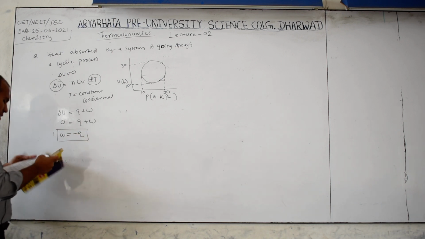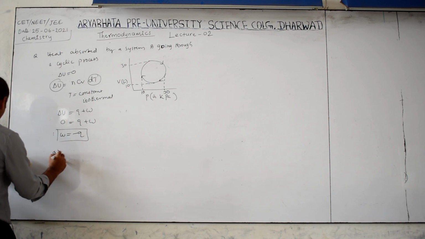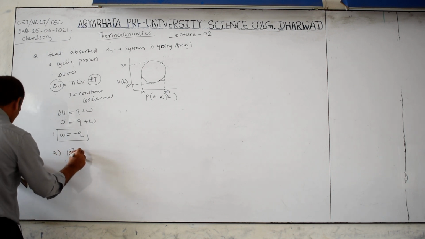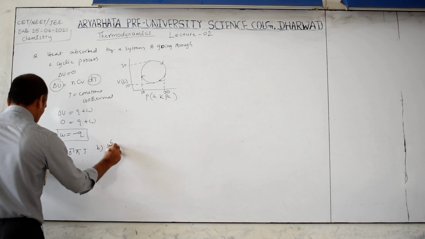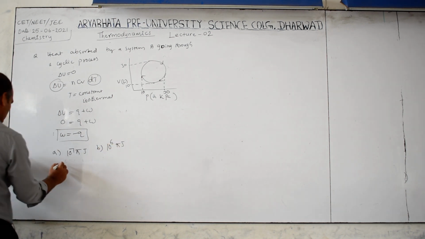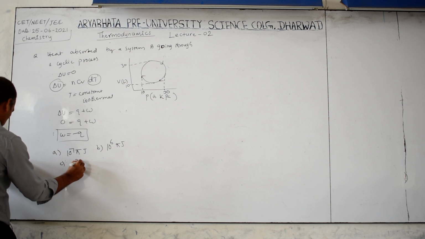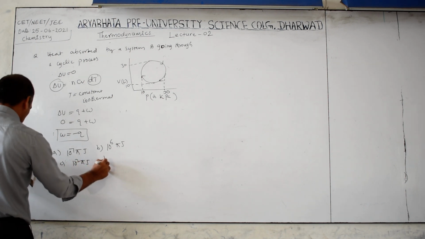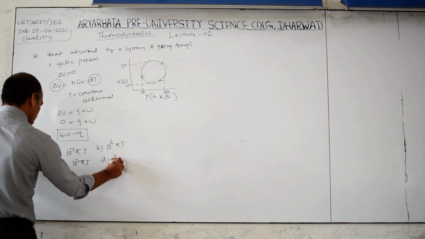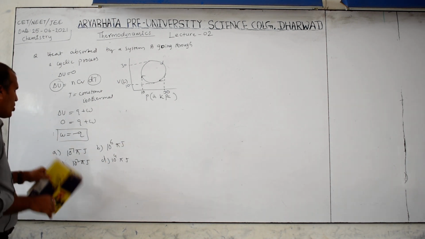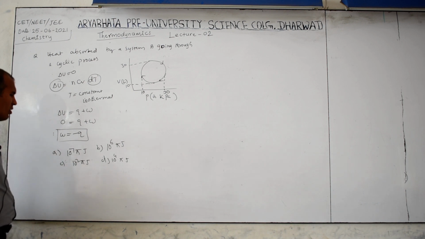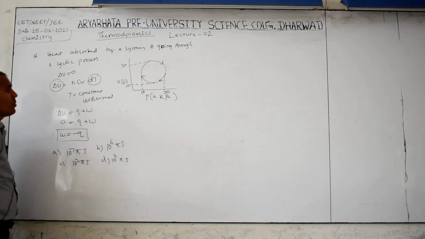And here options are given. Option A is 10 power 7 pi joule, B is 10 power 6 pi joules, C is 10 power 2 pi joules, D is 10 power 4 pi joules. Okay, then how to calculate this? Here the pi symbol also came, but anywhere in this question pi is not appearing.